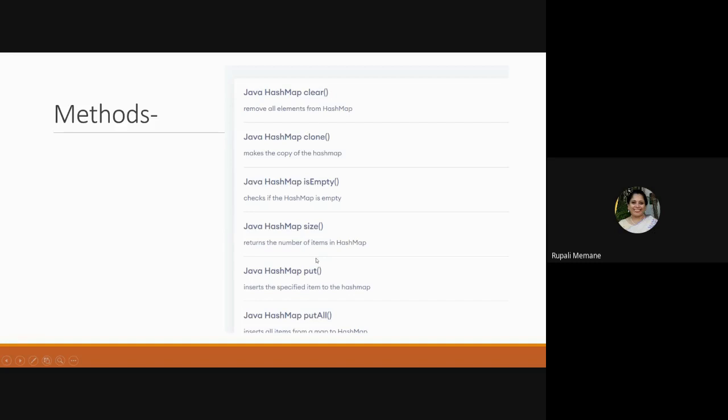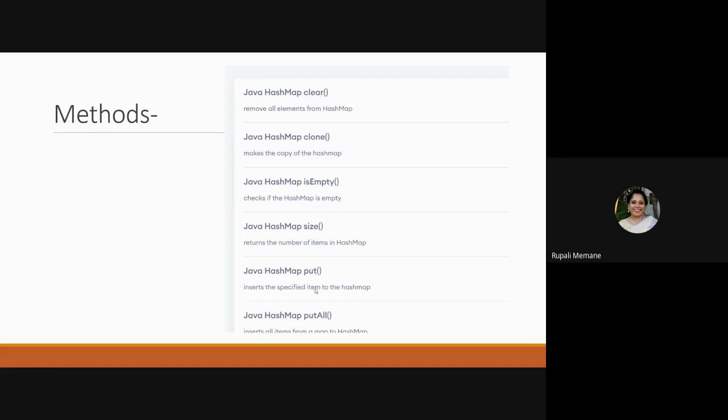So hash map, tree map, linked hash map, or basically the map interface is not going to use the method add. Instead it is going to use the method put. So what will put do? It is going to insert the specified element into the hash map. This is similar to the add method, but here we say put.